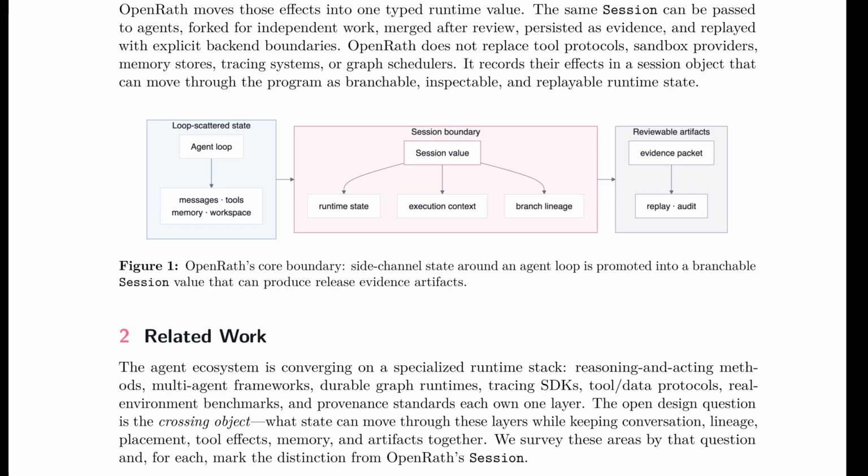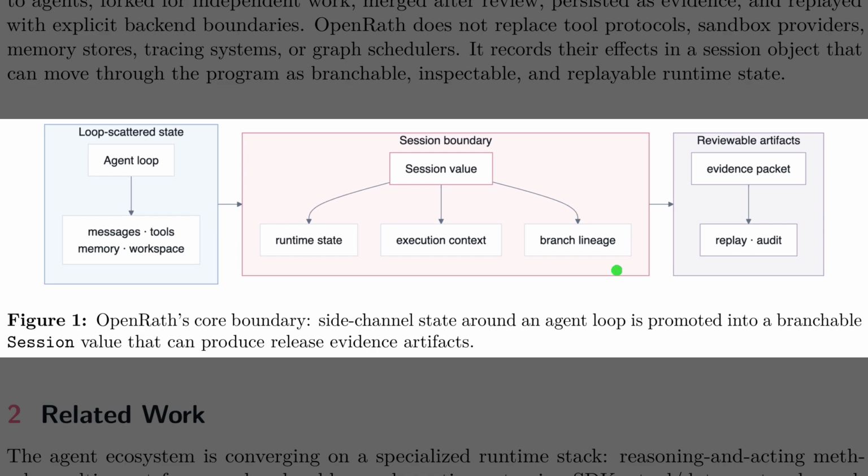Figure 1 illustrates how OpenRath transforms fragmented, loop-scattered state into a single cohesive runtime value. On the left, the diagram depicts the traditional setup where messages, tools, and memory remain scattered as side channels. In contrast, the center panel highlights the session boundary, which bundles the runtime state, execution context, and branch lineage into one object. This unified session value then produces reviewable artifacts for reliable replays and audits.